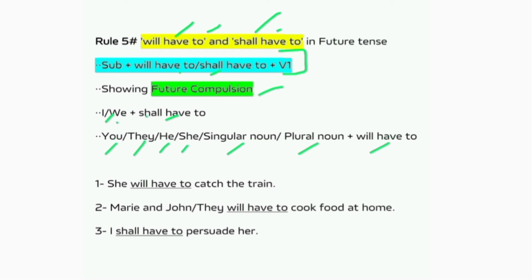Let's take some examples. She will have to catch the train means she is obligated to do so, or else she will suffer any sort of loss. And in the same way, Mary and John, or they, will have to cook food at home means they will be obligated to cook food at home. And at last, I shall have to persuade her. Shall have to is used with I. Remember this structure. This will help you in solving your error questions in your exams.